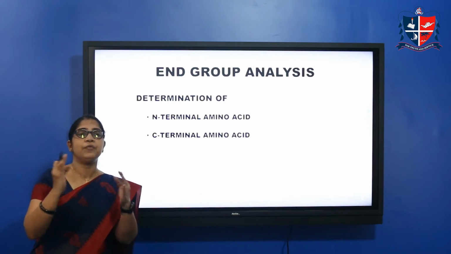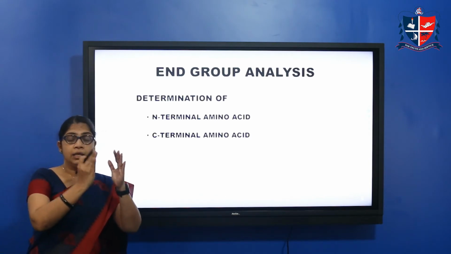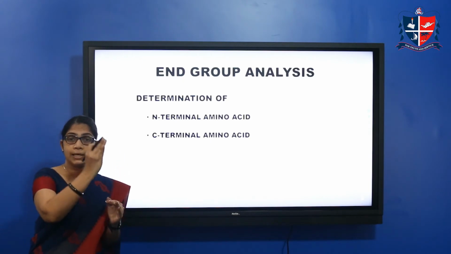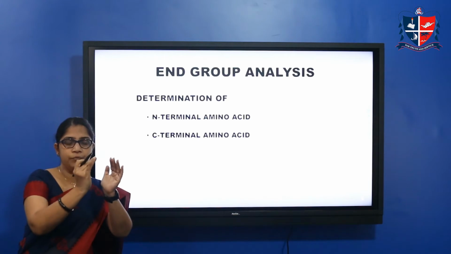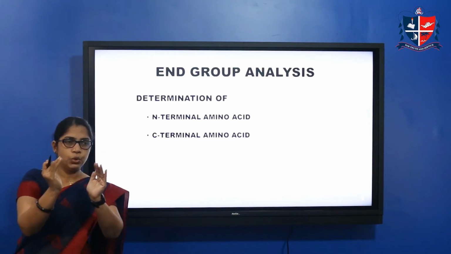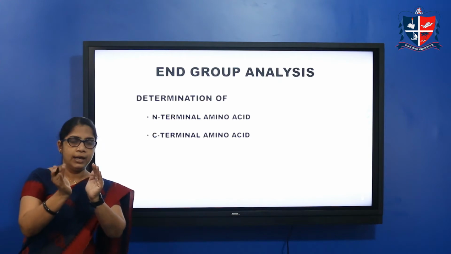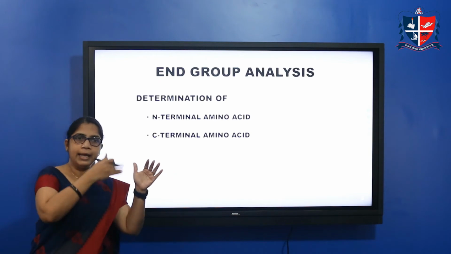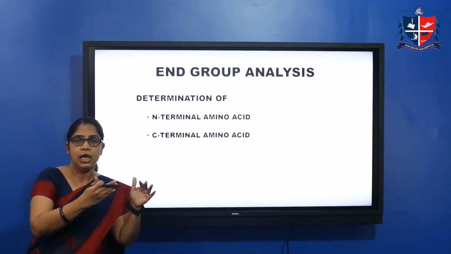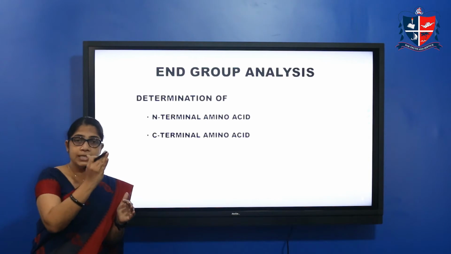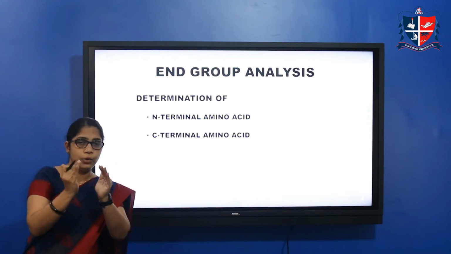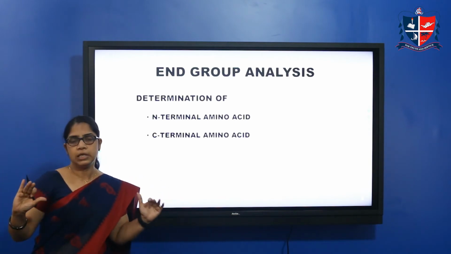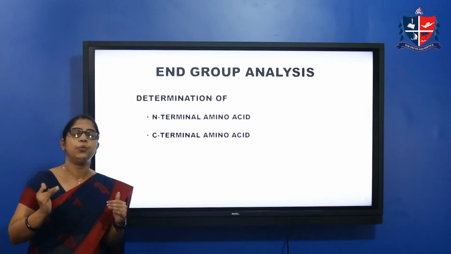So in this case, generally what we are doing is, we are finding the amino acid which is present at the end. So from the end we are finding which amino acid is present at the end. After cleaving or after obtaining the end one, we get another chain, and again we do the same procedure repeatedly. In that way, step by step, we can find which one is at the end, and in that manner we can get an idea about the complete amino acid sequence. So this method is called end group analysis.